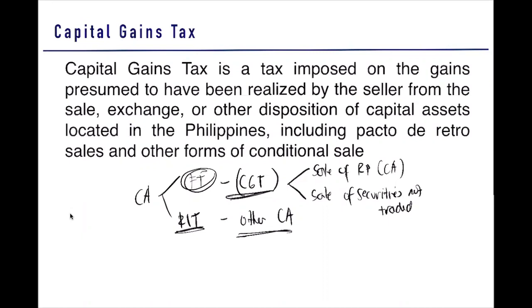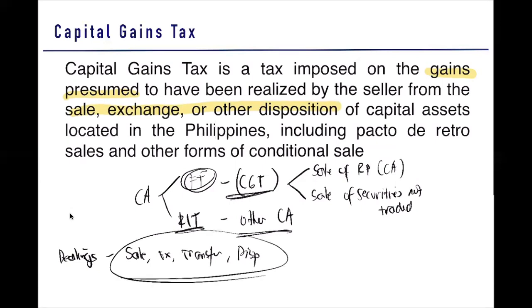So what is a capital gains tax? A capital gains tax is a tax on gains presumed. Sabi nga natin kanina, di ba? Presumed gain ang tinatax sa capital gains tax, that is realized by the seller due to the sale, exchange, or other disposition of capital assets. Remember, sabi natin, dealings. When we talk about your dealings, we said it is your sale, exchange, transfer, or other disposition. So long as these items are present, then there is a dealing.